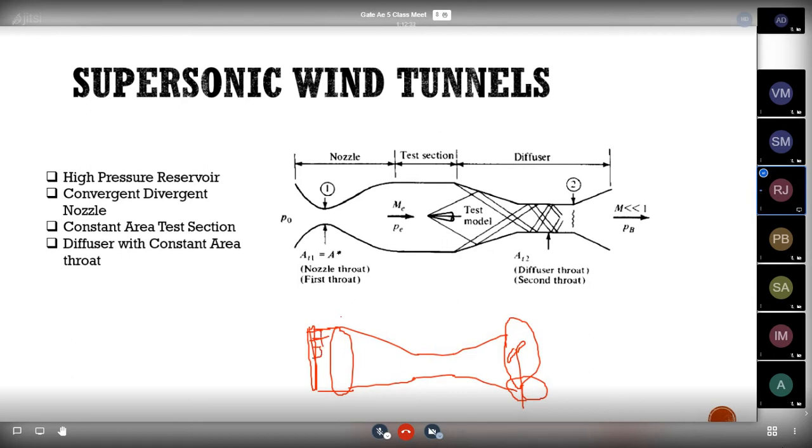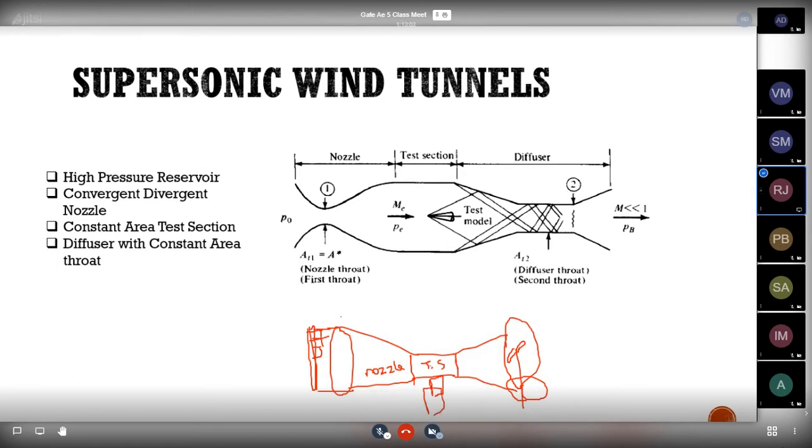Then when the flow enters the settling chamber, after that the speed of the flow is increased by using this nozzle section here. Then the flow enters the test section where the model is kept and it is to be tested. Here the balancing unit will be attached downside, and the pressure scanners will be there.